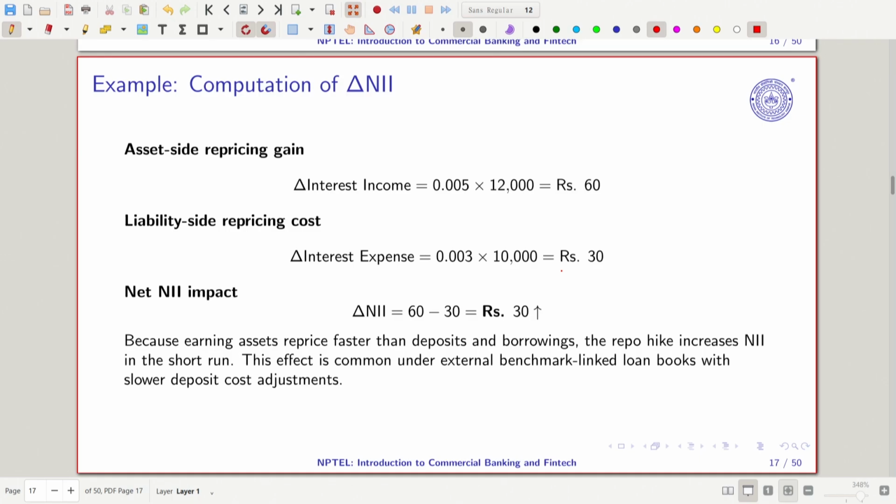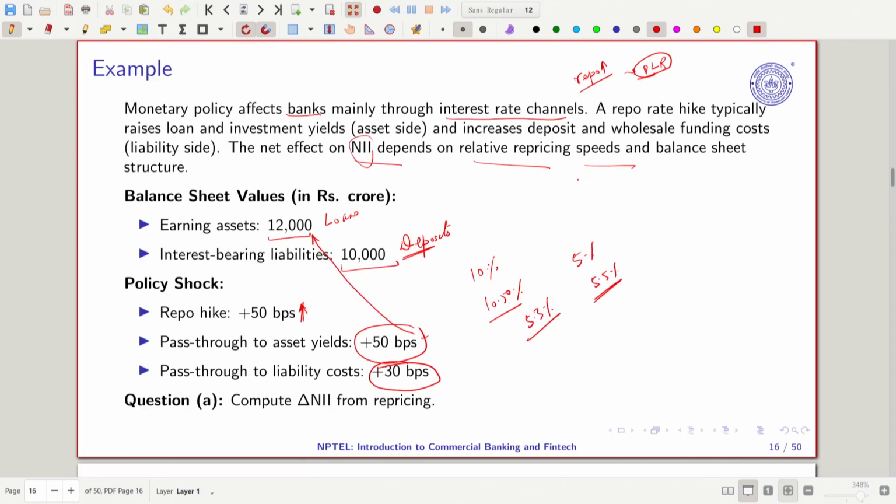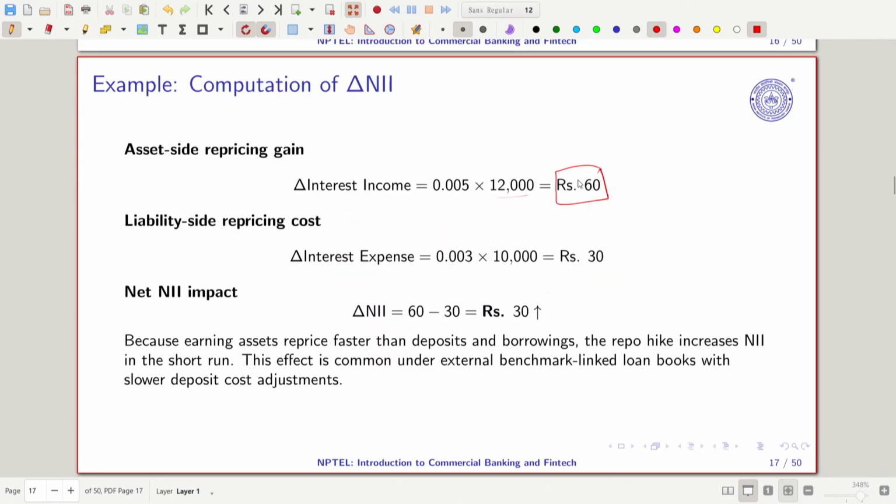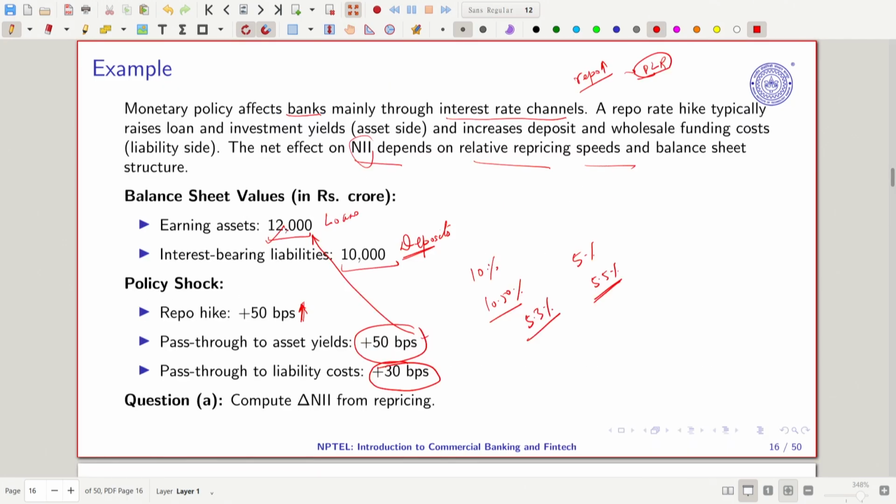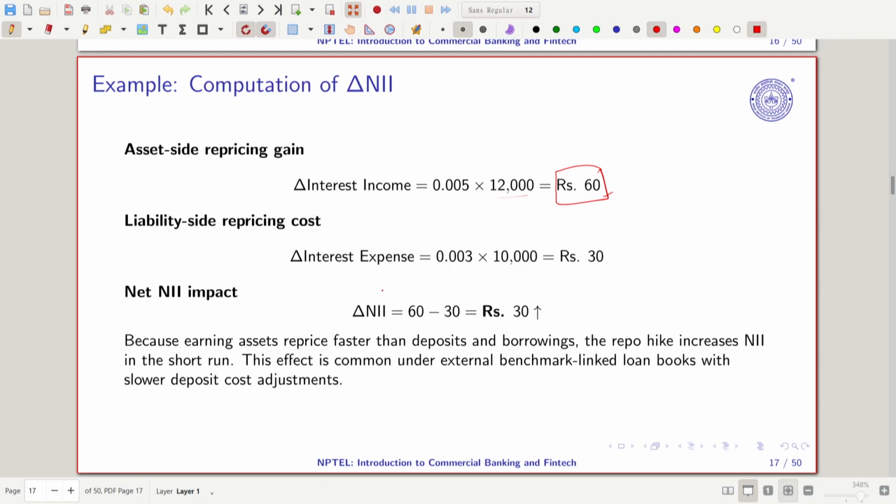So let's think about how much the interest income changes. 50 basis points is 0.005. On 12,000 crore of earning assets, that comes out to 60 crore. On the liability side, on deposits they are passing on just 30 basis points, so 10,000 crore times 0.003 comes out to 30 crore. So this is what we get.